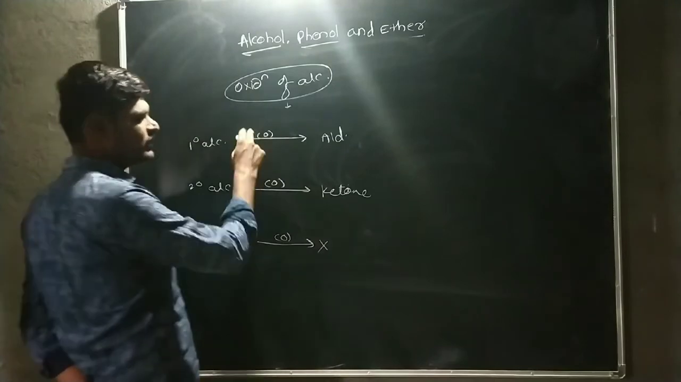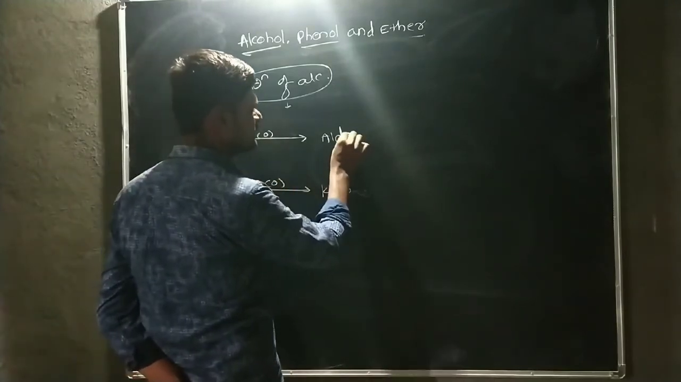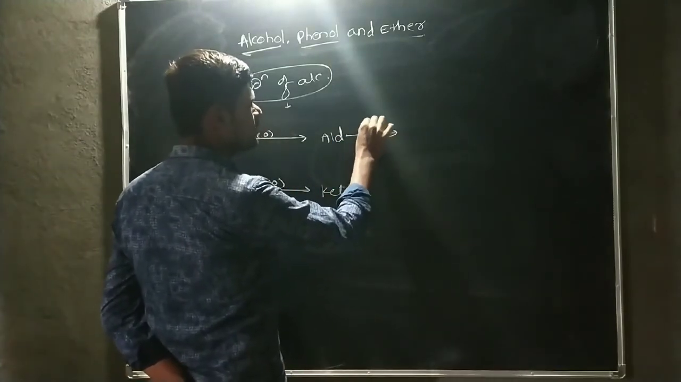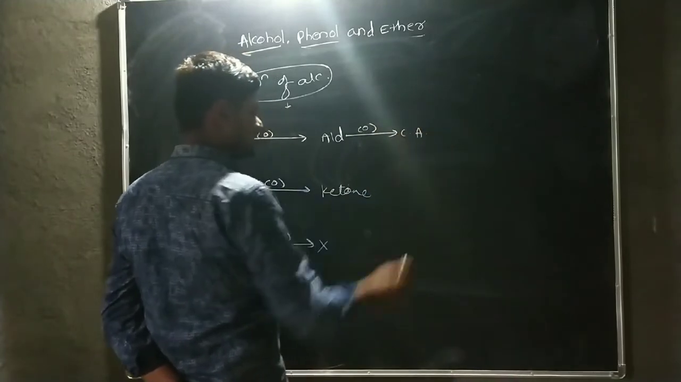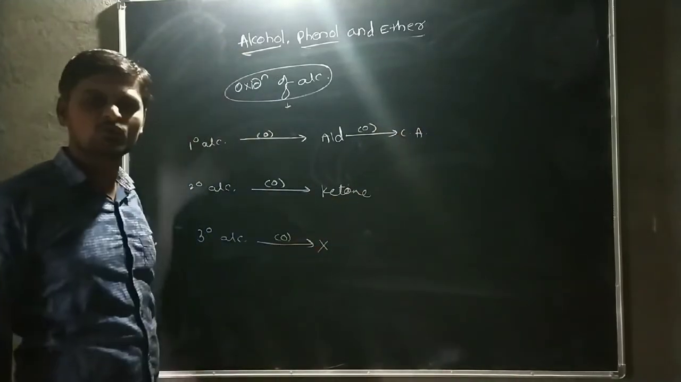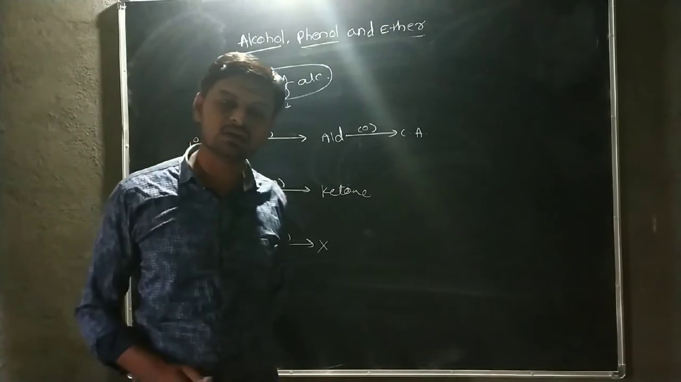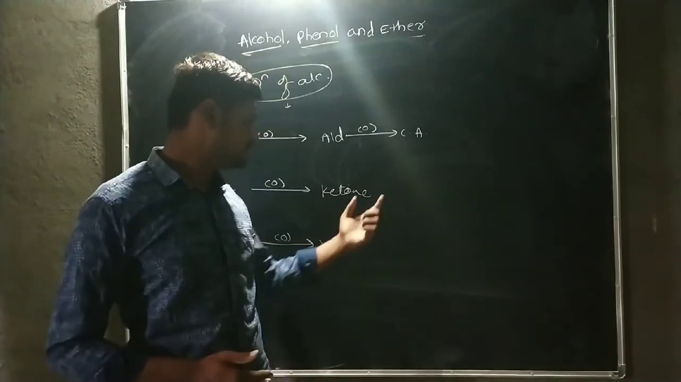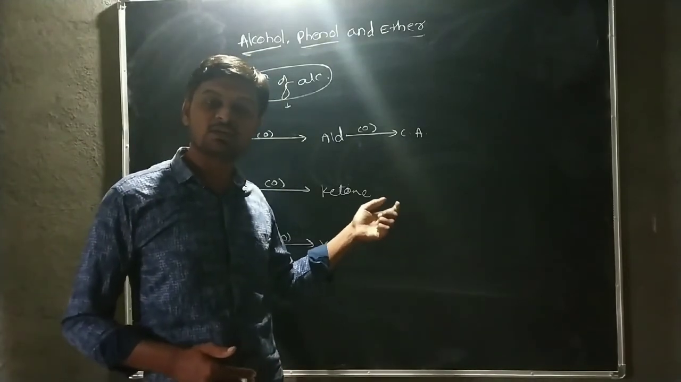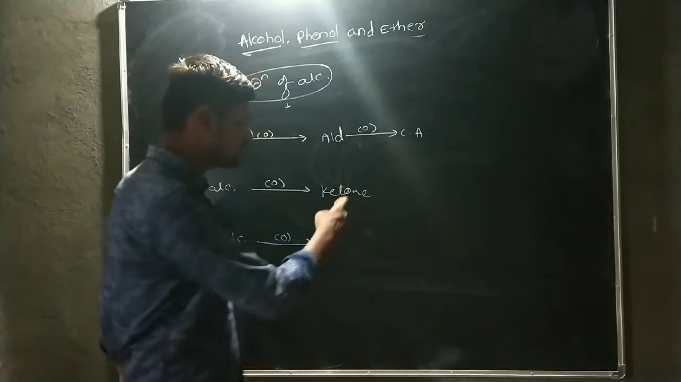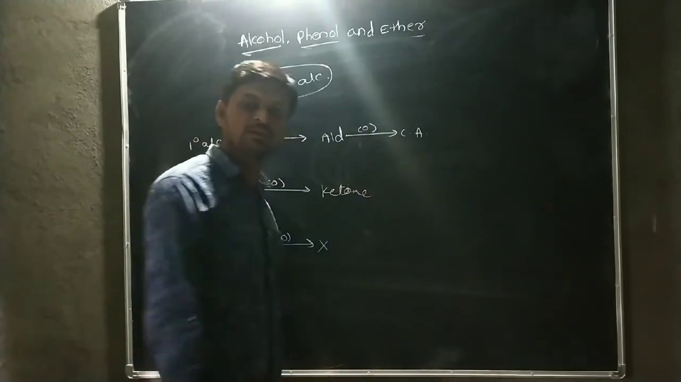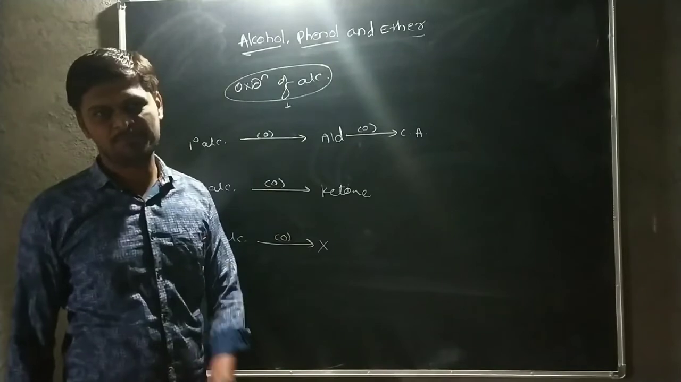But by using a strong oxidizing agent, this aldehyde again gets converted into carboxylic acid. But ketone does not convert into carboxylic acid under normal condition, under a simple condition. But in drastic condition, in critical condition, this ketone again gets converted into carboxylic acid.